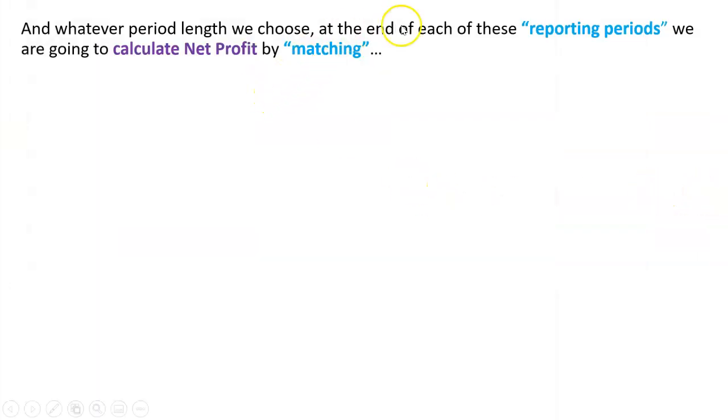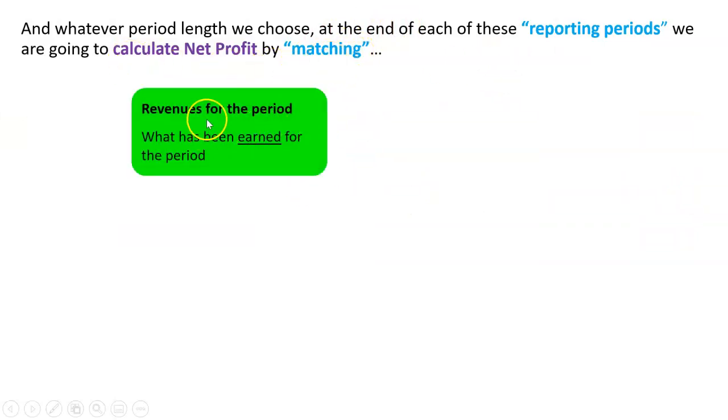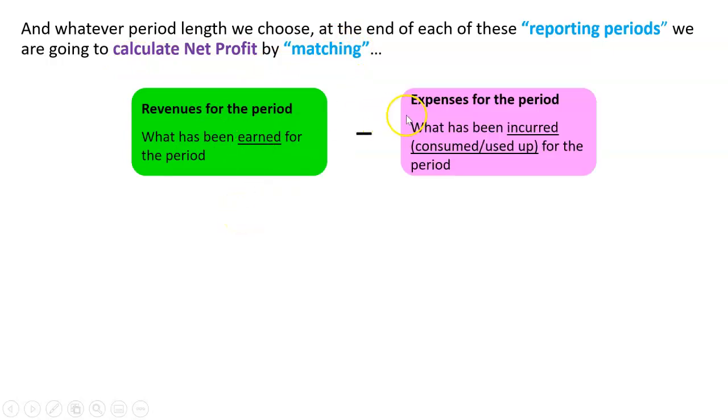Whatever period length we choose, what we're going to do at the end of these reporting periods is calculate net profit by matching our revenues for the period, what has been earned. Now we'll look at the word earned in more detail in accrual basis. Minus the expenses for the period, what has been incurred, or we could use the words consumed or used up, but we'll look at what incurred means in a later video, for that period.